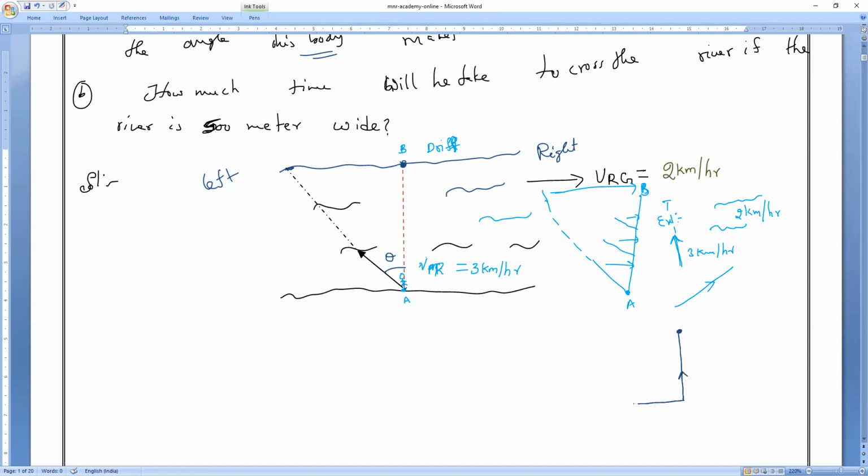The speed of the man in the minus x direction and the river flow in the plus x direction, both will become equal. Then the person can go vertically. Is it yes or no? We have done this in the last class, right? All of you? Yes, sir. So that is the concept you have to remember.